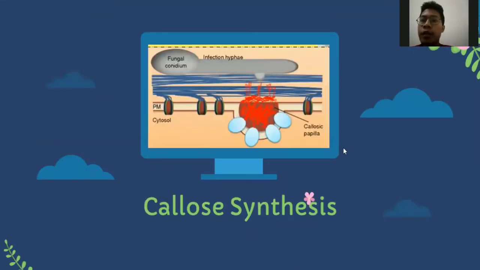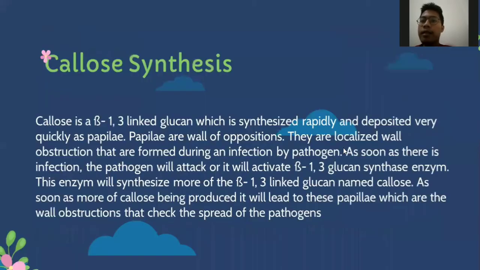Next is callose synthesis. Callose is beta-1,3 linked glucan which is synthesized rapidly and deposited very quickly as papillae. Papillae are wall appositions. They are localized wall obstructions formed during an infection by a pathogen.